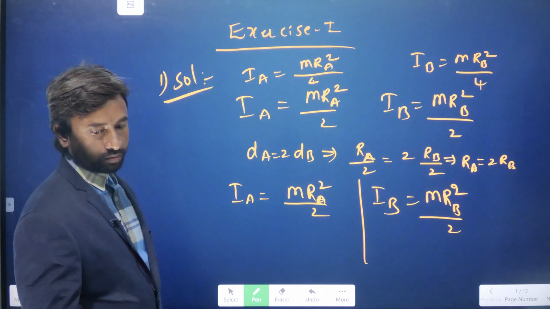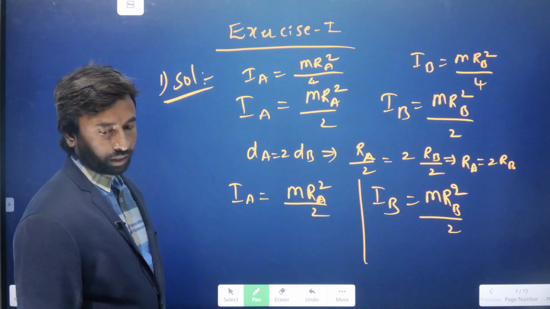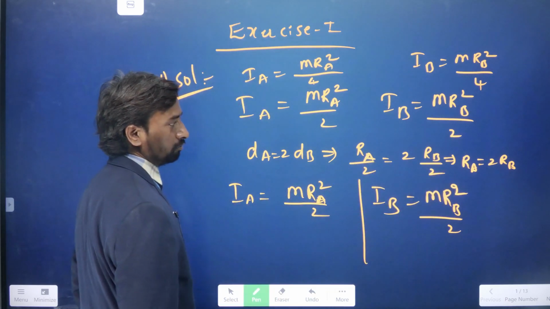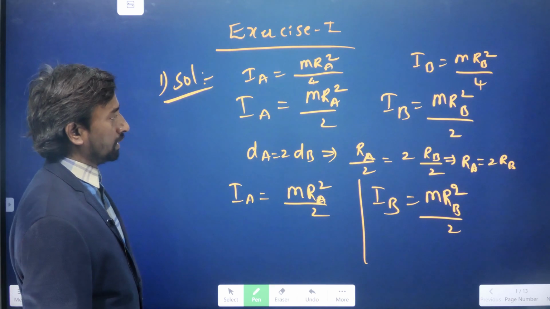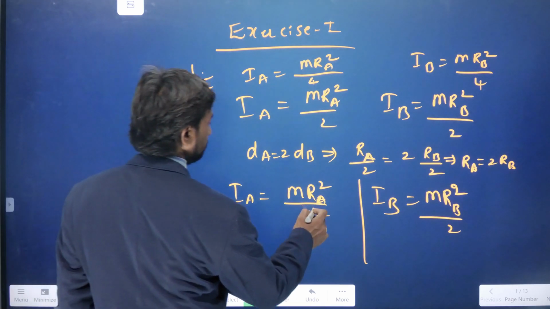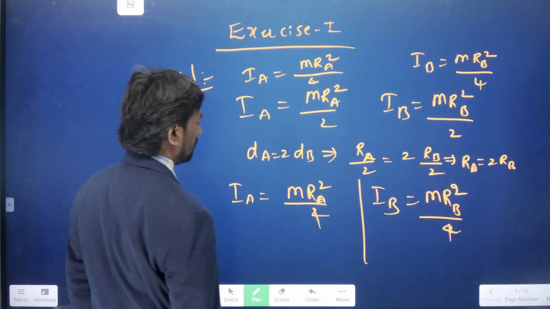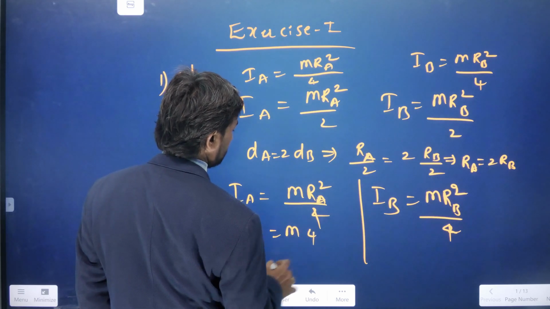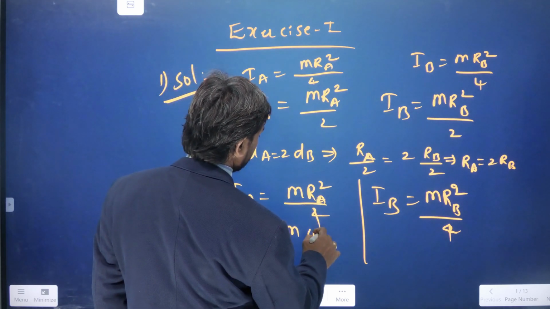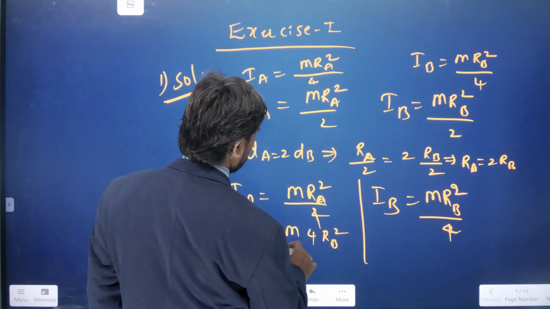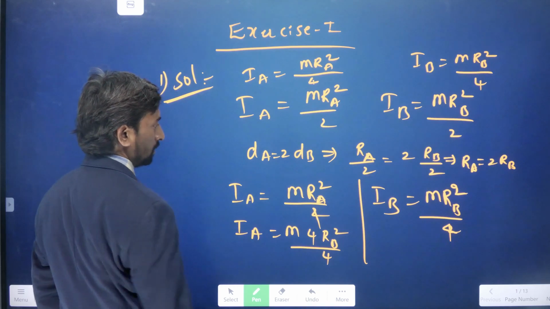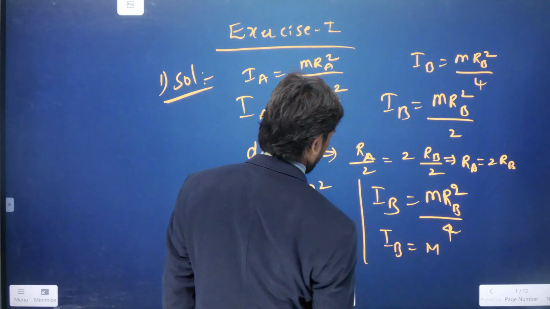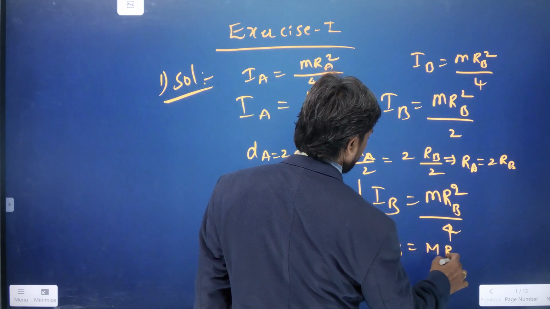The diameter of A is twice that of B, so the radius of the first disc is twice the radius of the second. Now if we substitute into MR square by 4, IA can be written as M into 4 times RB square by 4, and IB is equal to M into RB square by 4.